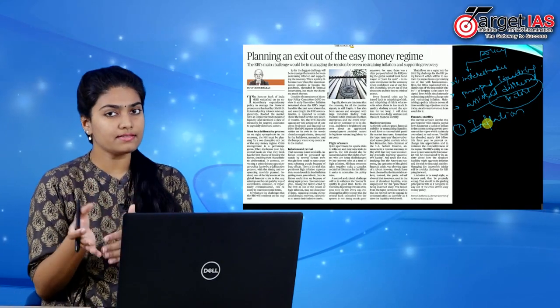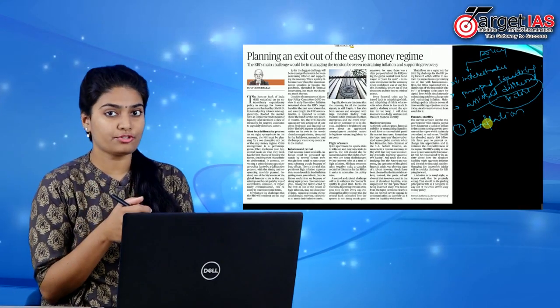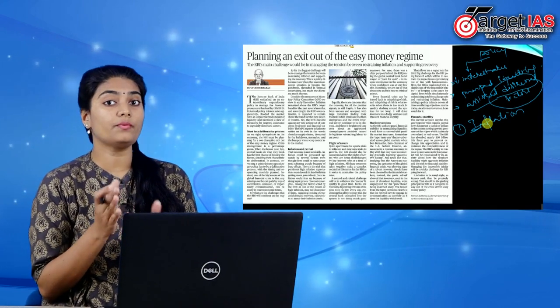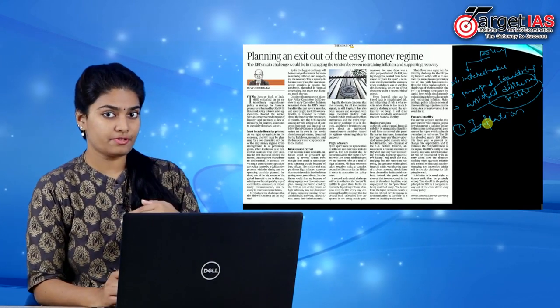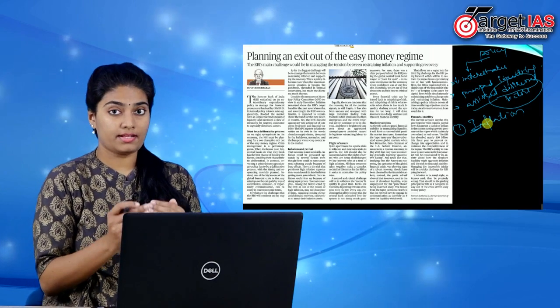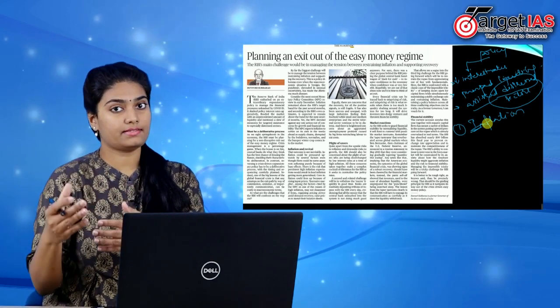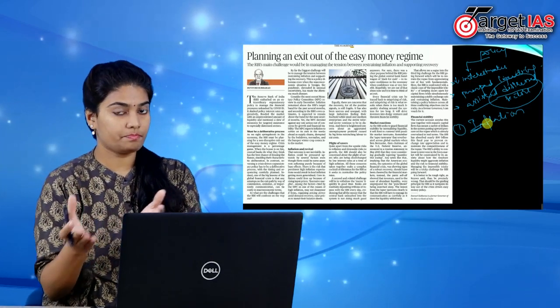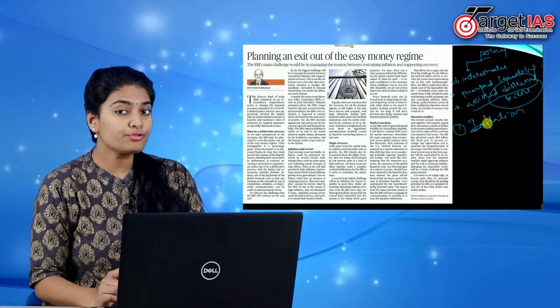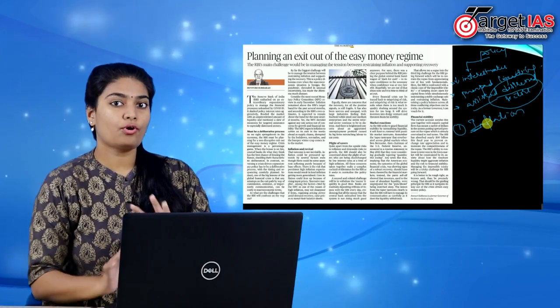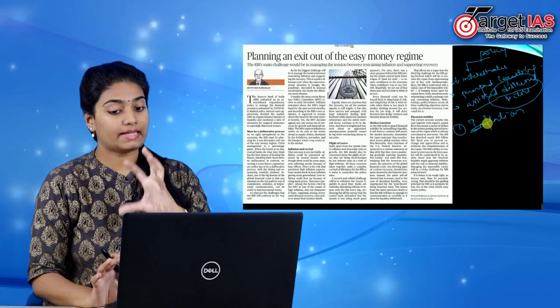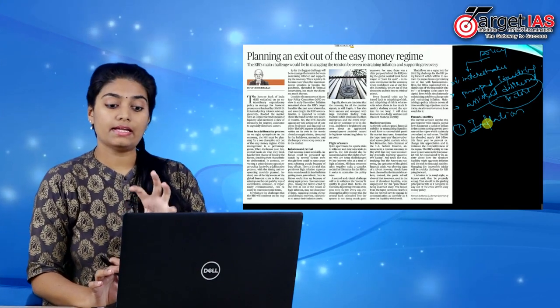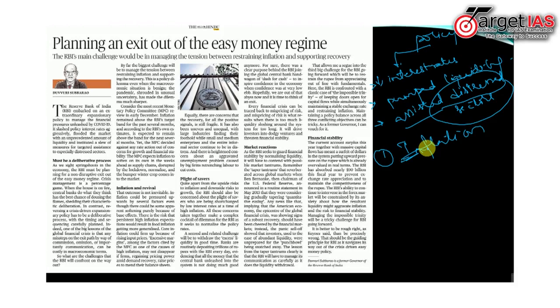The last factor that influences inflation is the unequal distribution between larger firms and smaller firms. While larger firms gained after this pandemic, smaller firms continue to be in distress. So all these factors are directly or indirectly influencing the rise in inflation.